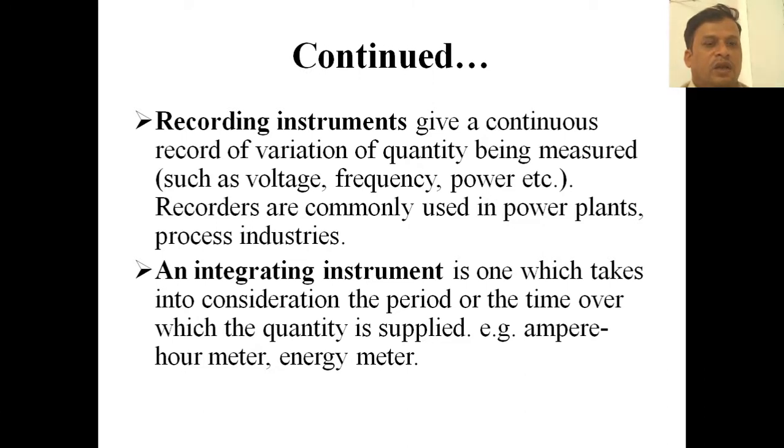The energy meter has the ability to record or integrate the reading for a given number of hours. The energy meter gives the reading in kilowatt hours, so how much power is used for how many hours is given by the energy meter. It integrates both the power used and the time. Similarly, the ampere hour meter covers both ampere and hour, so we can call it integrating.